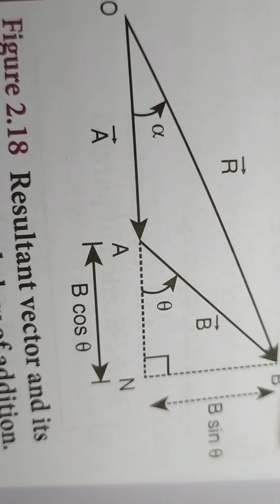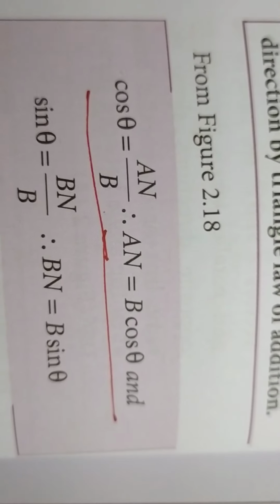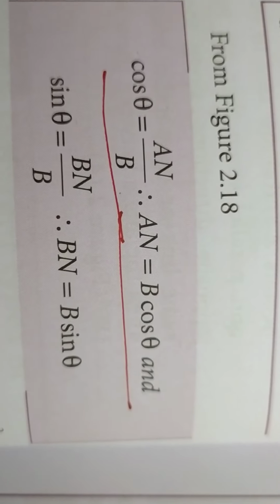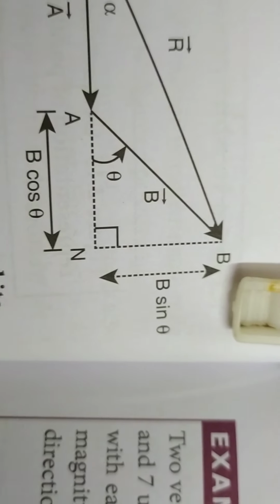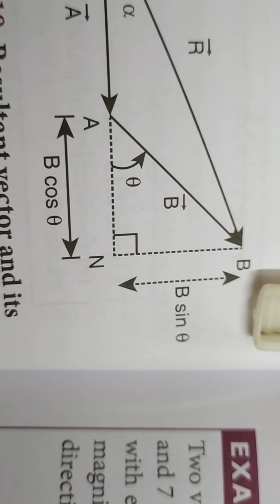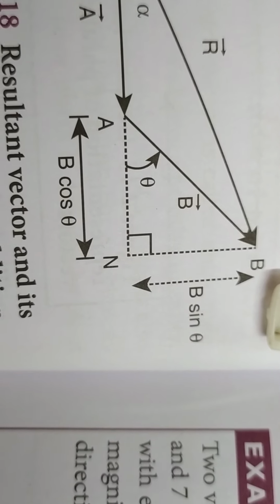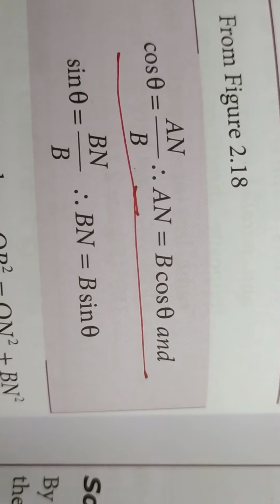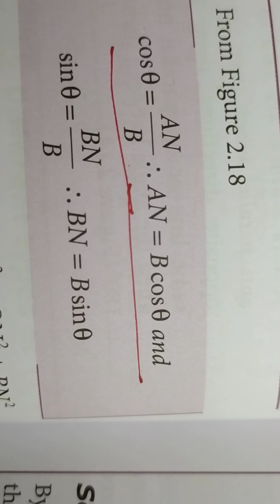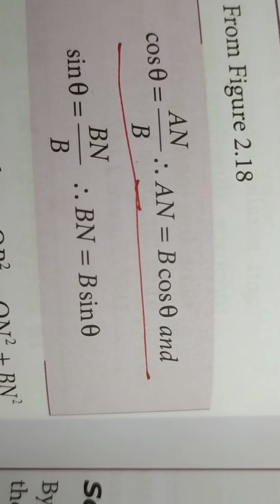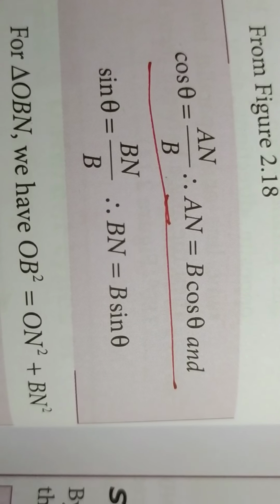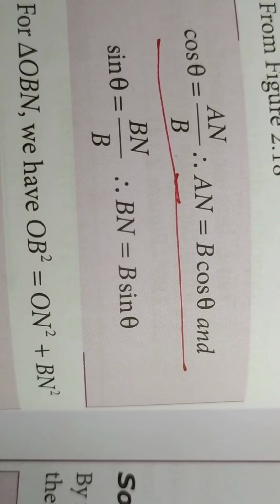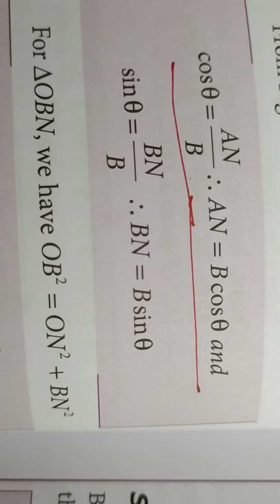When you see this diagram, what is cos theta? Adjacent by hypotenuse. Here the adjacent is AN and the hypotenuse is AB. So you can take cos theta is equal to AN by B, that is B vector. So AN is equal to B cos theta. Similarly you find sin theta, which is given by BN by B. So BN is equal to B sin theta.